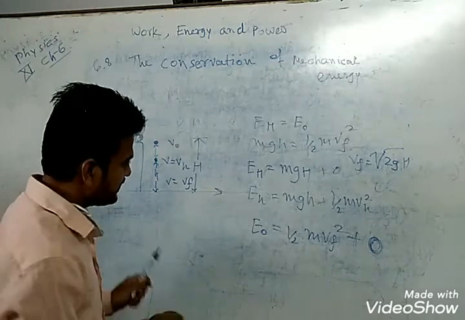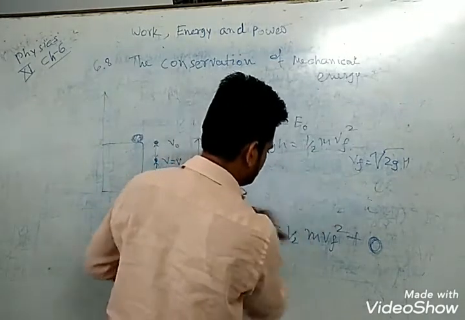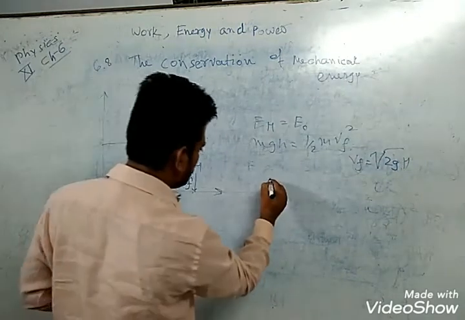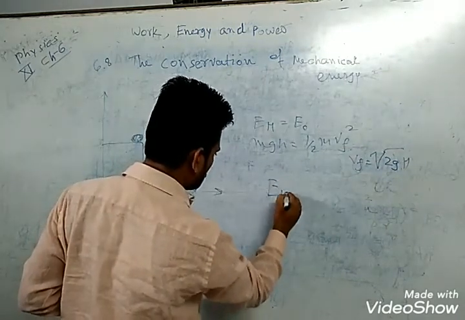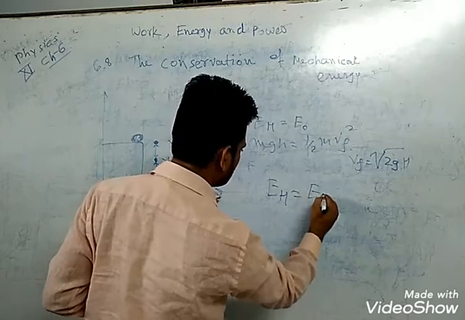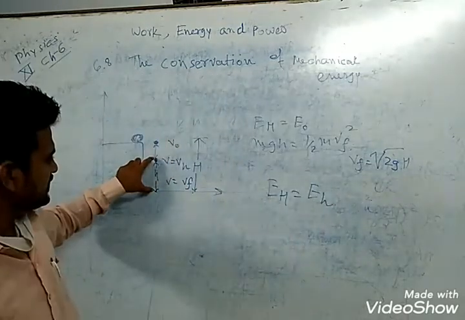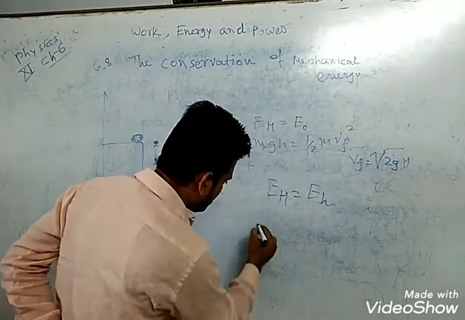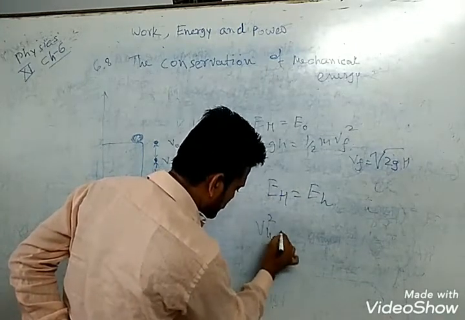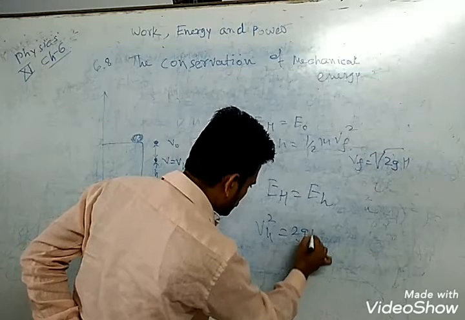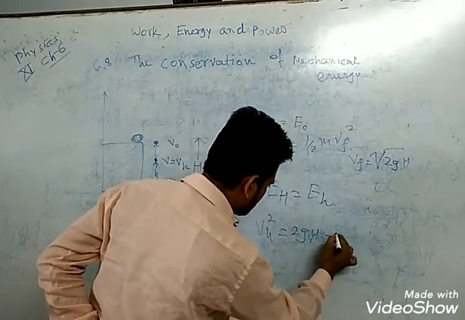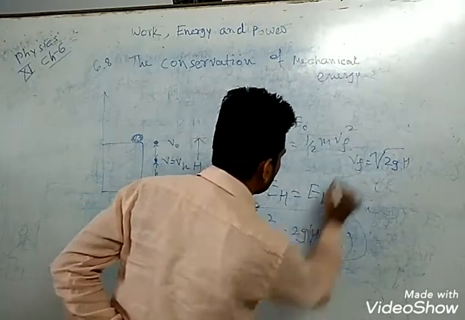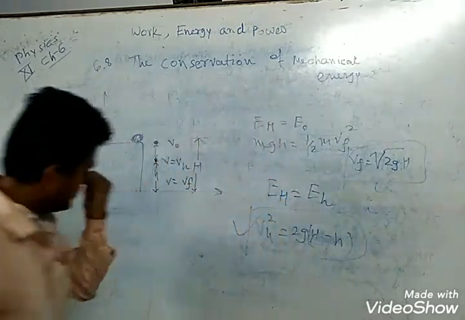Next, at a small height h, V h square is equal to 2g into H minus h. This equation is very useful.